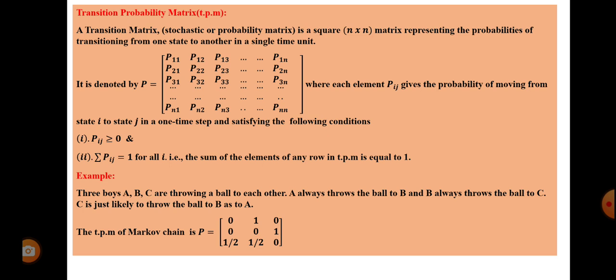Next, C just likes to throw the ball to B as to A, either B or A. So C to A the chance is half, and C to B the chance is half, and C to C is 0. That is called the transition probability matrix.